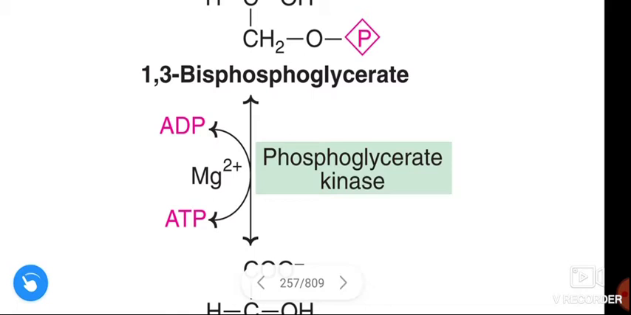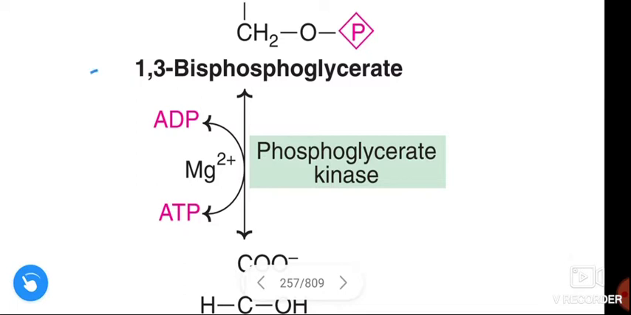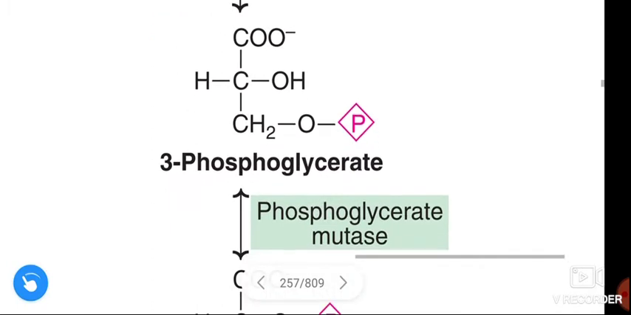For the 2 molecules, 2 ATP are formed. From 1 glucose, 2 molecules of 1,3 bisphosphoglycerate are formed, so we have to multiply each and every one by 2. 2 molecules of 1,3 bisphosphoglycerate and 2 ADP give 2 ATP, and 2 molecules of 3-phosphoglycerate are formed.